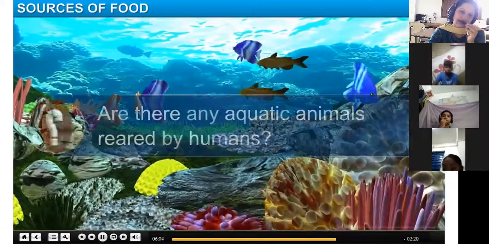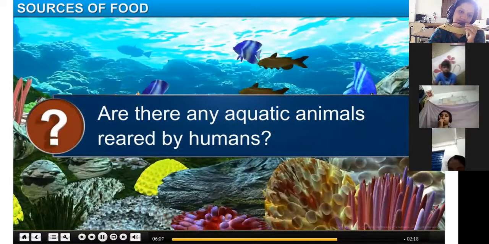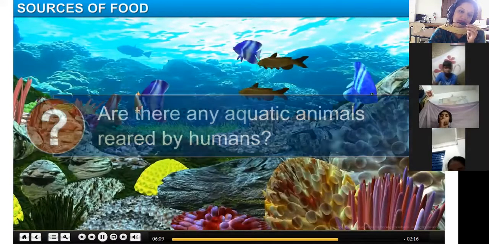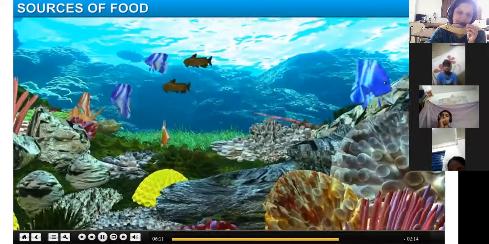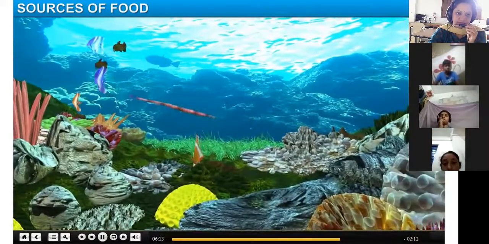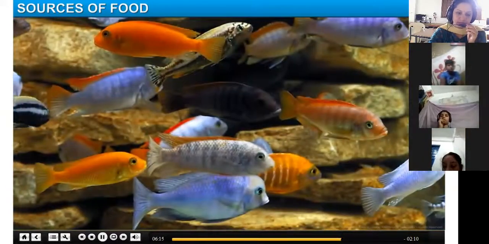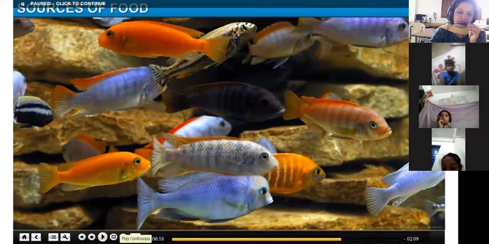Next, what is this image? Are there any aquatic animals reared by humans? Yes, aquatic animals like fish. There is a large variety of fish. Why is the fish used? The meat of fish is used as food, right? There are many varieties of fishes, not only one variety.